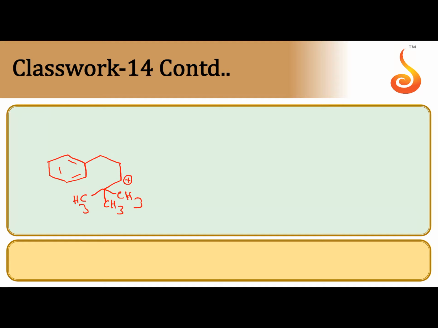One of the CH3 groups shifts onto the 2-degree carbocation. After the rearrangement, CH3 is attached to this carbon, and the next one is a 3-degree carbocation, which is relatively stable.